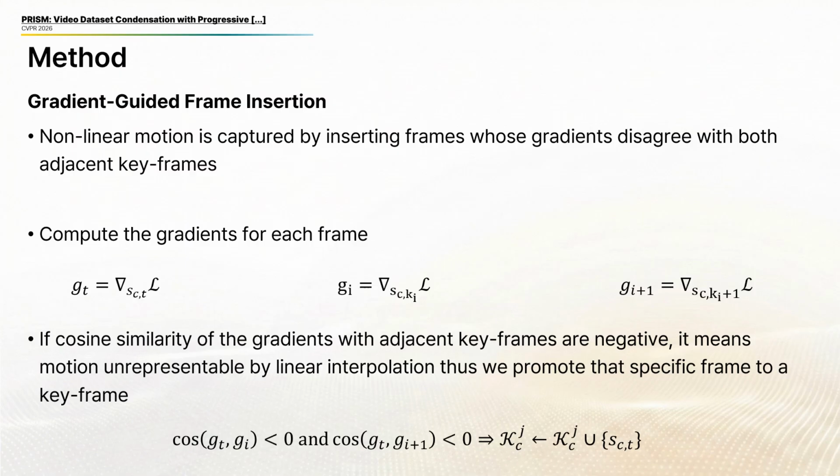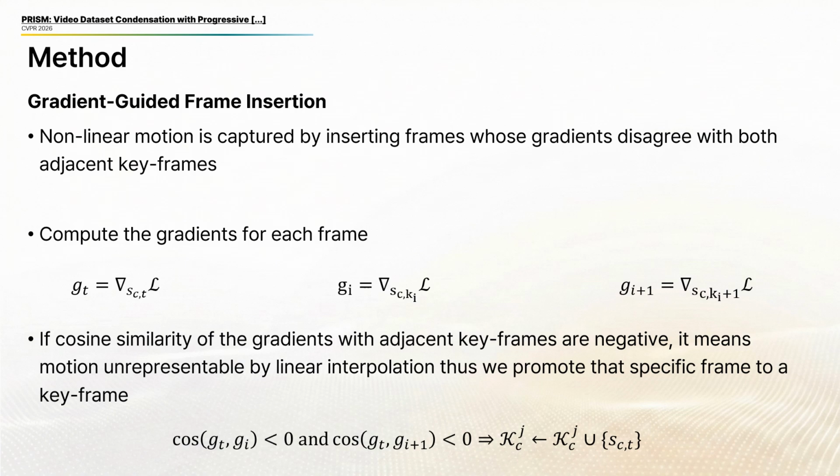Of course, real motion is not always linear. We need a principled way to detect when interpolation fails. For each candidate frame, we compute 3 gradients, 1 for the interpolated frame itself, and 2 for its adjacent keyframes. The key insight is that when the cosine similarity of the candidate gradient with both adjacent gradients is negative, updating just the endpoints cannot reduce the loss at the intermediate frame. We prove this as a lemma in the paper.